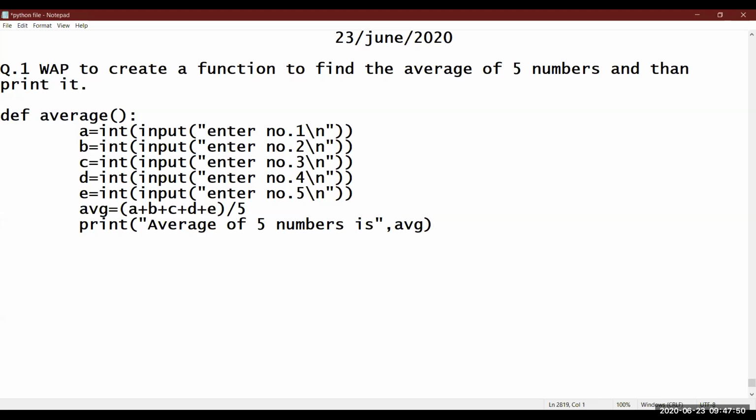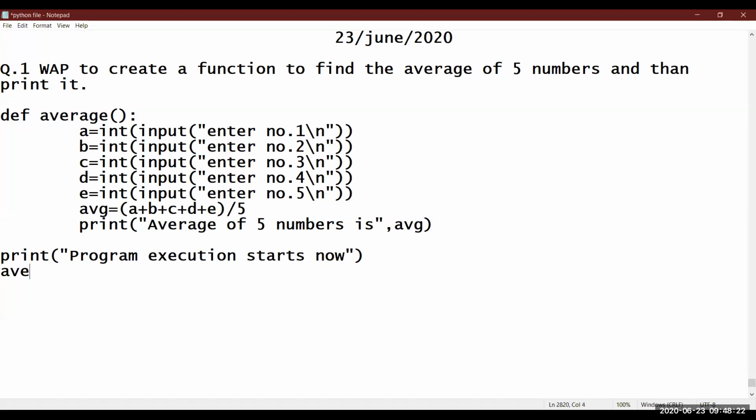Now what we have to do, we have to call this function. Now there is no need of mentioning that program execution starts from this line, then calling the function, and then the program ends here. It's just for the understanding. Still, okay, let us write the same thing so that you can understand that execution will start from this line. Program execution starts now.